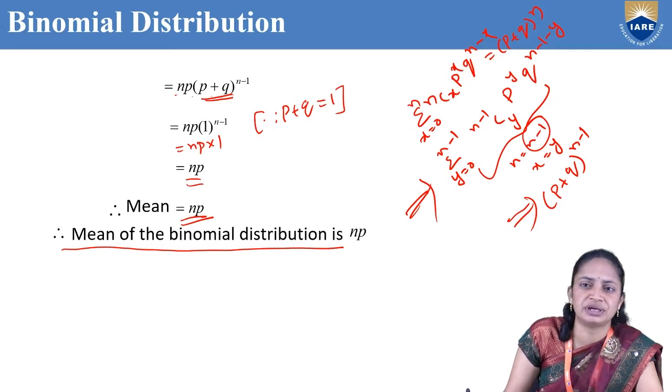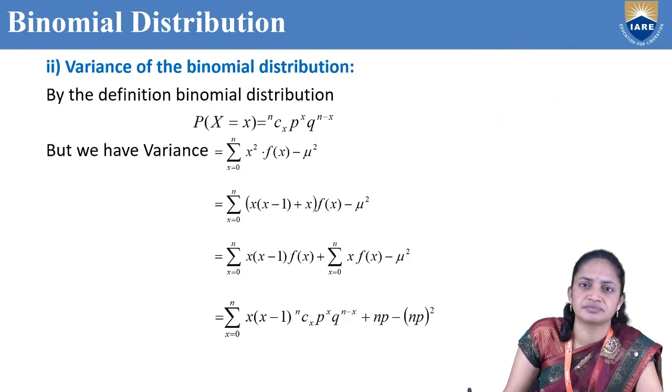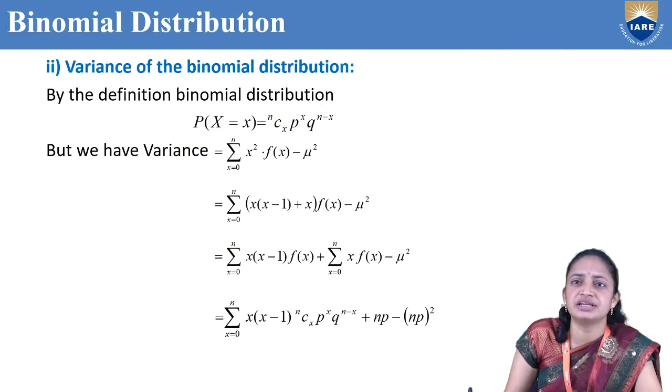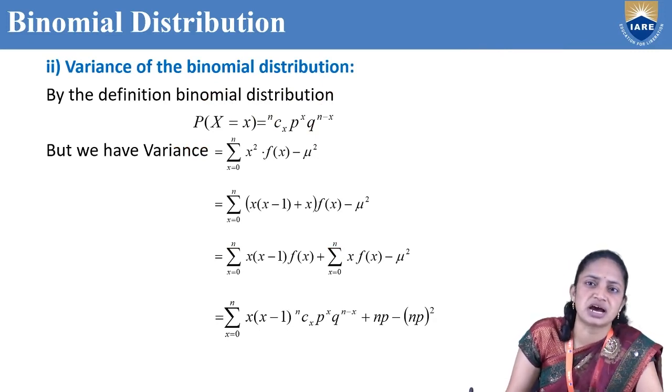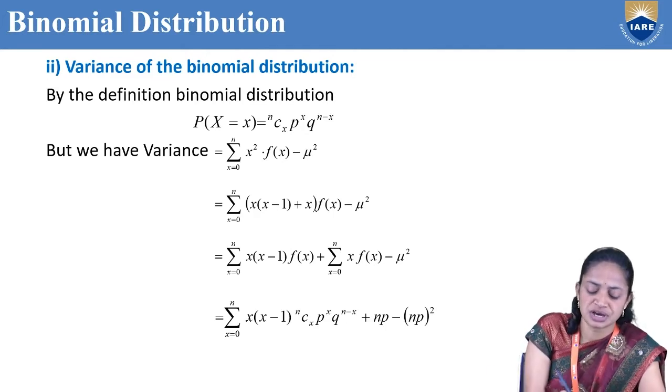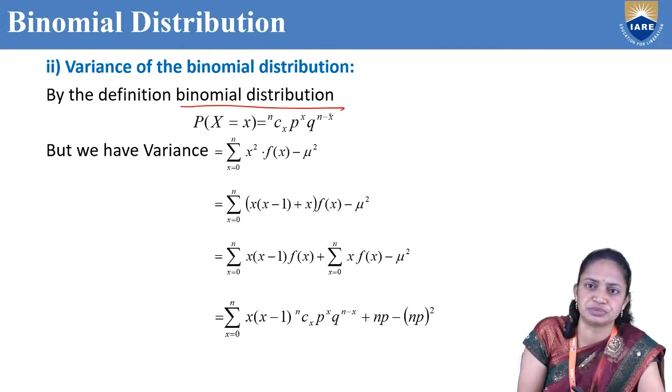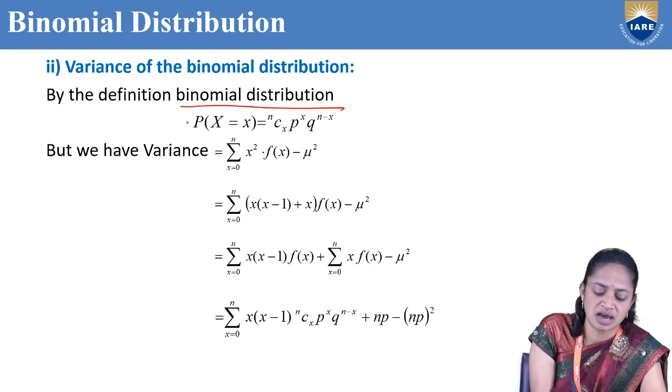The mean of the binomial distribution is np. So the next one is the variance of the binomial distribution. Before we start, what is the definition of the binomial distribution? The definition is p of x equal to nCx p power x q power n minus x. We know that this is nothing but f of x.